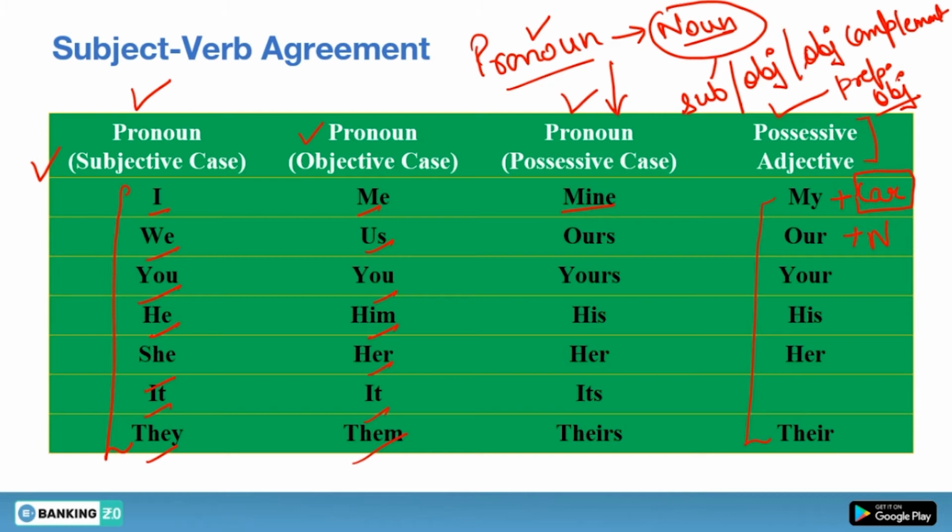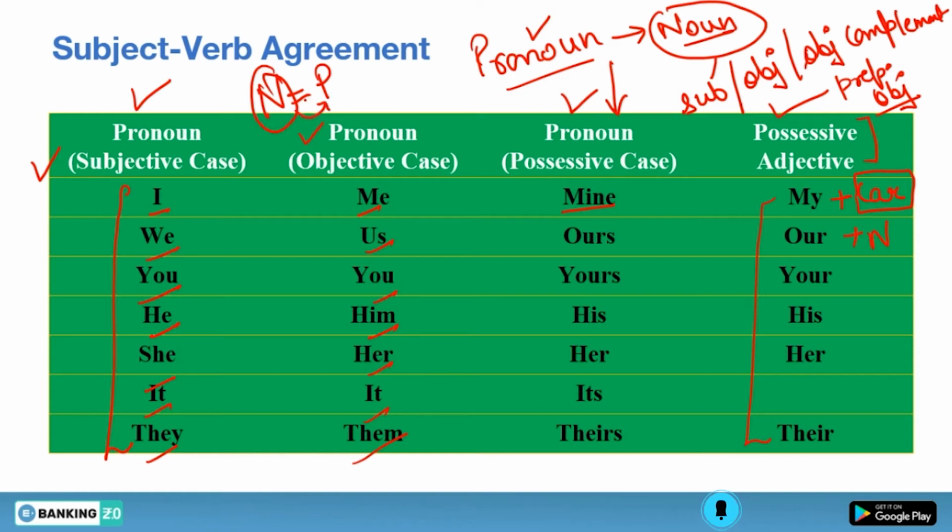So these are the places where we use a noun. Similarly, we can use pronouns at the place of nouns. This is all I want to make you understand, because noun is equal to pronoun. That means where we can use a noun, we can use a pronoun as well.